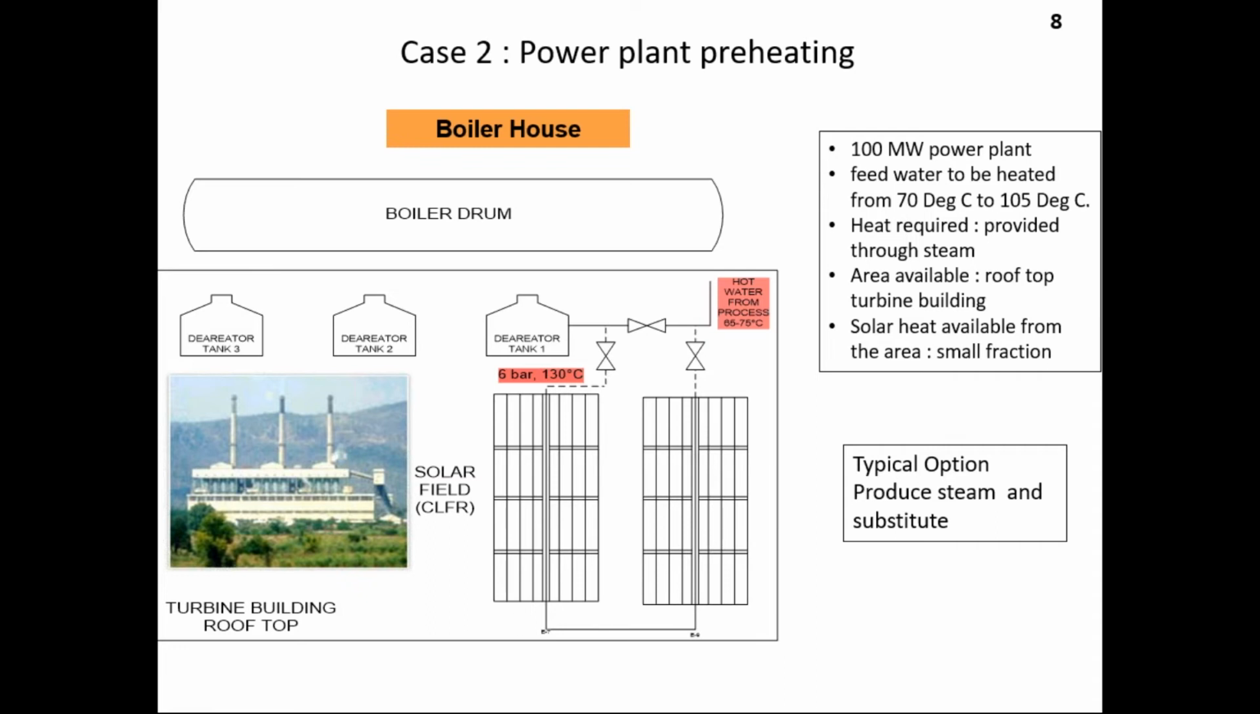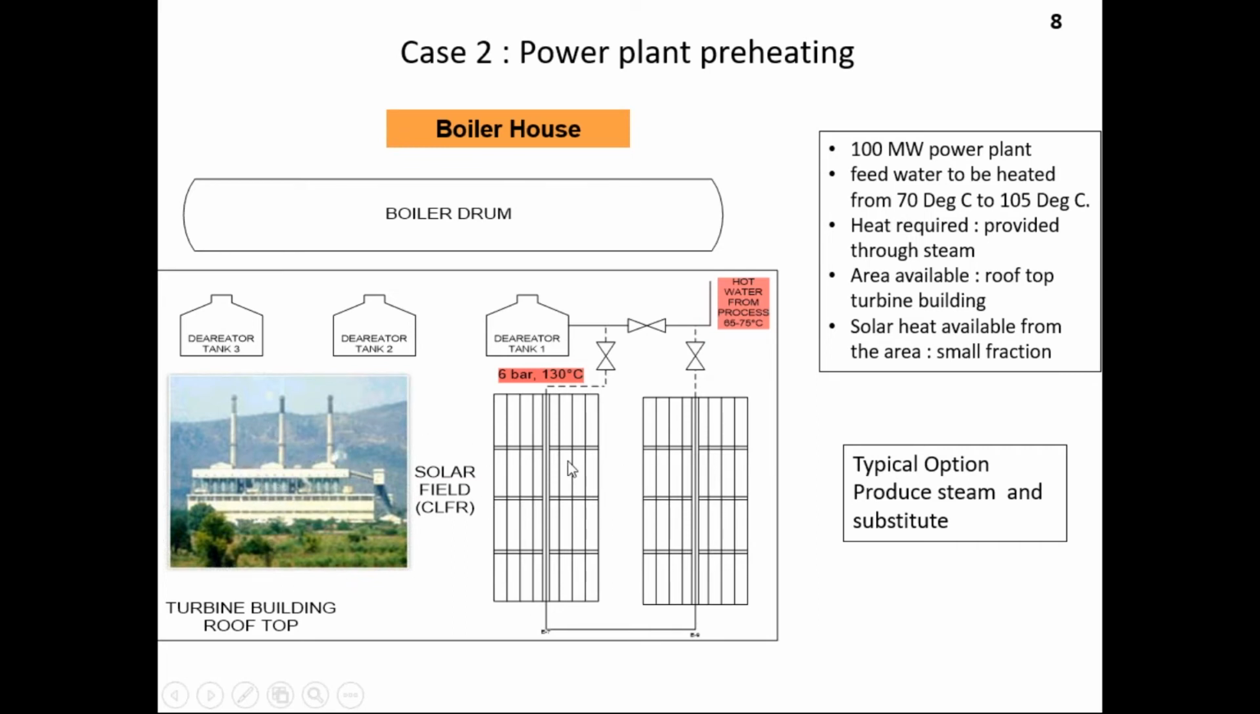Now, as you see here from the calculations, you need a huge amount of energy. Around 23 megawatt thermal energy is required for this plant, and that has to be provided through steam. Whatever the area available above and around this plant, it was possible to get only 800 kilowatt thermal energy using the space available.